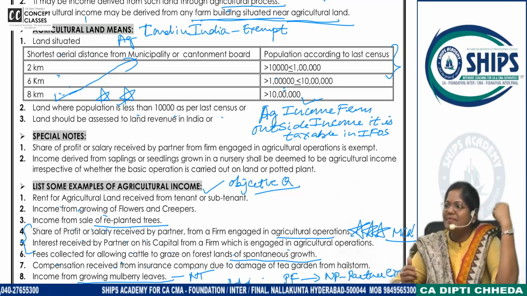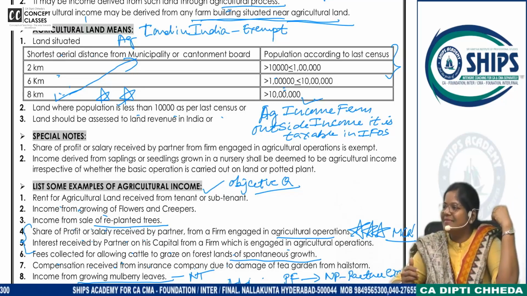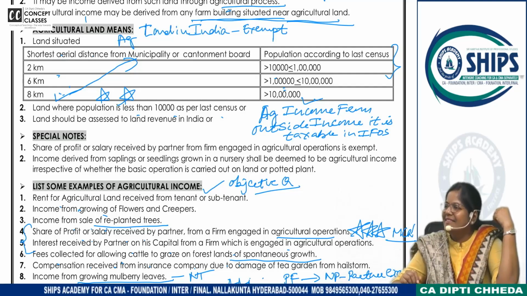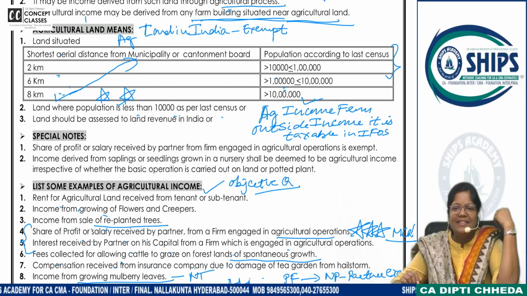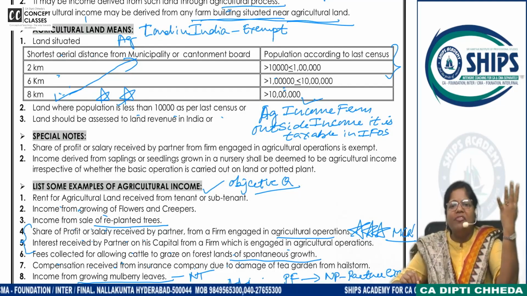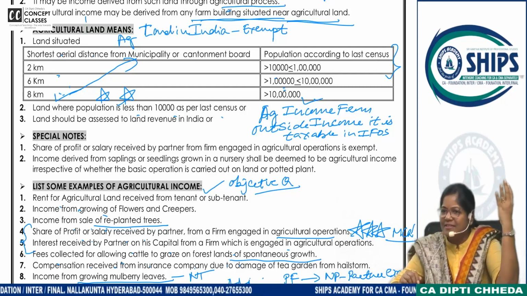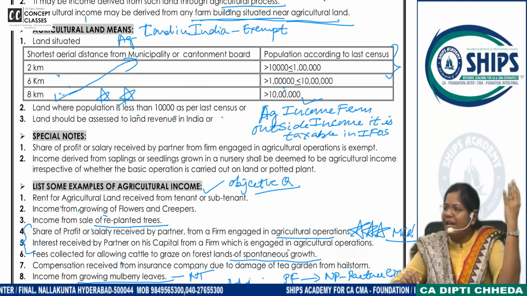Next. See? What is happening in the outskirts of the city? Dairy farms, poultry farms, fisheries. Yes? Is it done on agricultural land? And is it exempt?